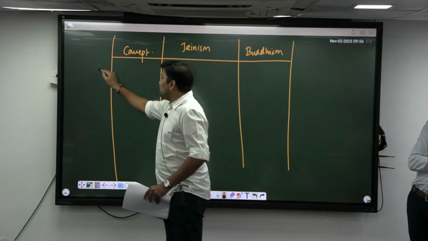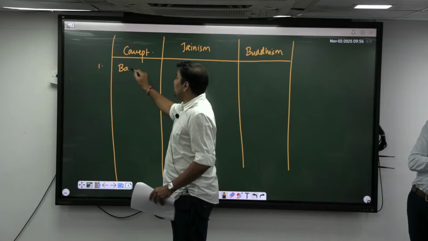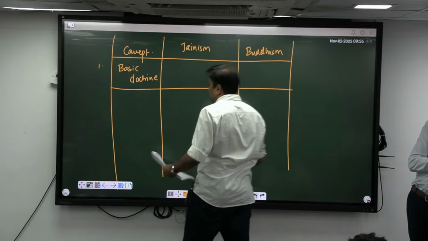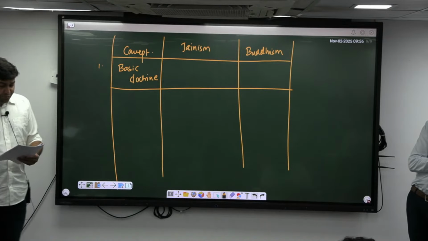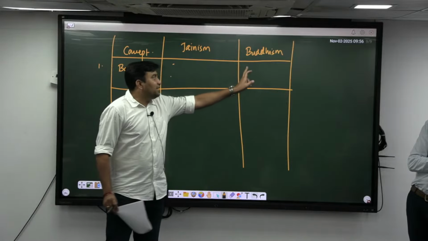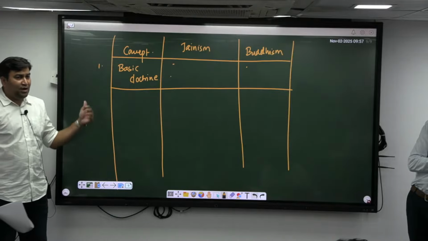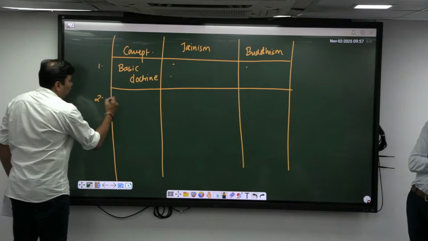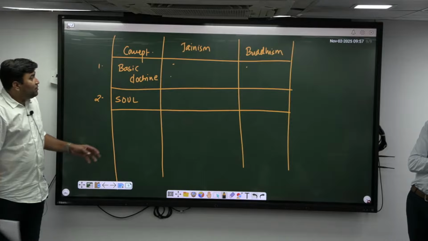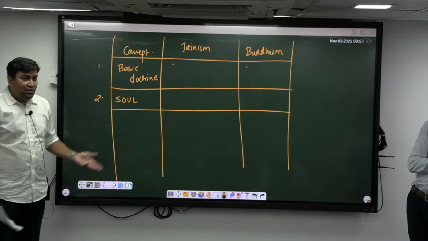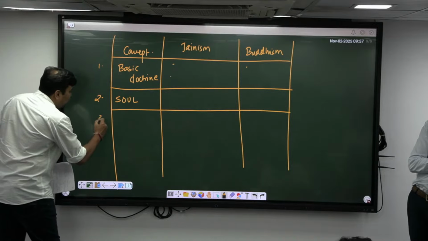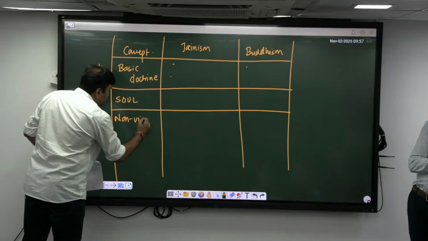So in this concept, you will be having different points. For example, what is the basic doctrine of something called as Jainism and Buddhism? For example, Jainism क्या बोलता है? Basically आपका three ratnas. So here you write three ratnas, etc., etc., which are here you write basically आपका अष्टांगिका मार्ग, मध्यमिका मार्ग, etc. Then second is आपका belief in the soul के बारे में, correct? So with respect to belief in the soul, basically Buddhism directly does not accept it, while it does accept that every living non-living object में होता है. Then speaks about non-violence. Both of them speak about ahimsa also, non-violence.